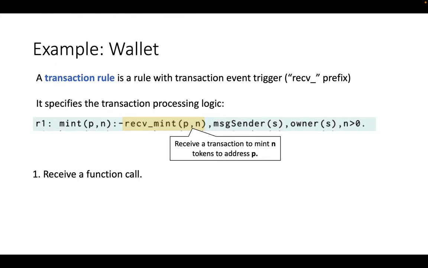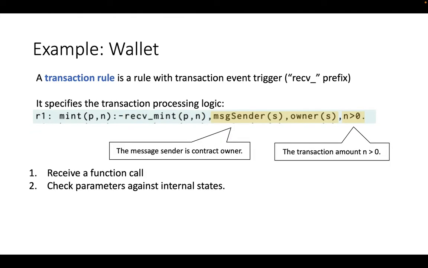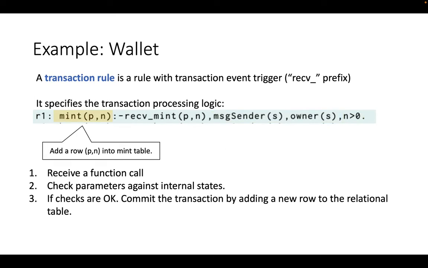Here, the predicate receive mint is triggered to true when it receives the transaction to mint n tokens to address P. And the rest of the rule are the conditions on which this transaction can go through. Here in R1, it says that the message sender should be the contract owner and the transaction amount should be greater than 0. And if everything is checked through, it adds a new row into the mint table.